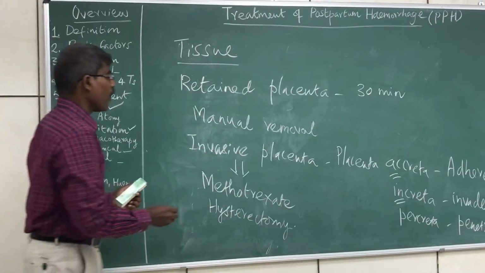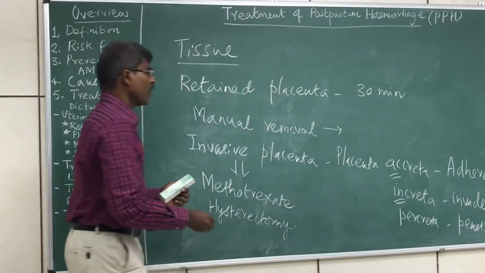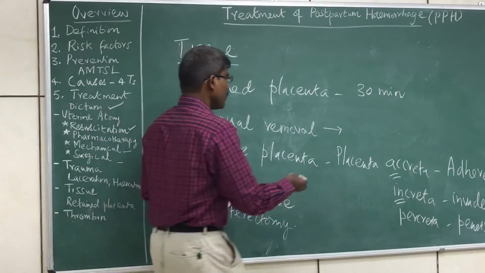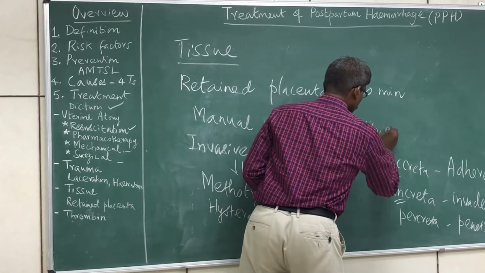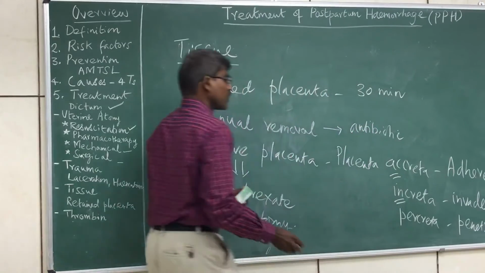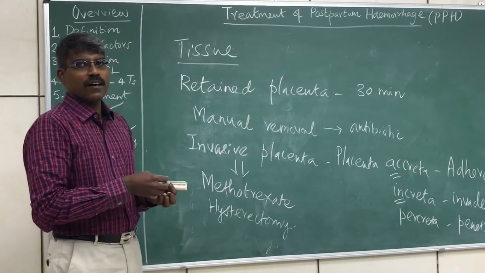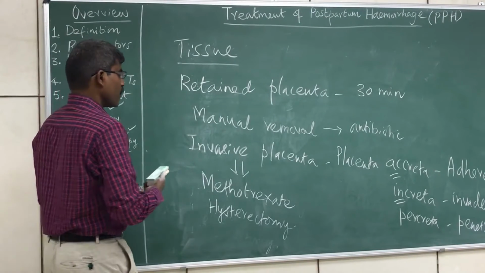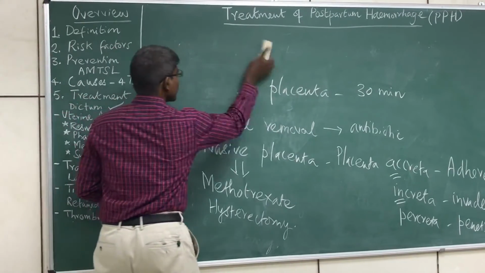One more practical point: whenever we are going to do a manual removal of the retained placenta, we have to administer a single dose of antibiotic for the prophylaxis of infection. That should be either intravenous ampicillin or a first generation cephalosporin. So that's about tissue as a cause.